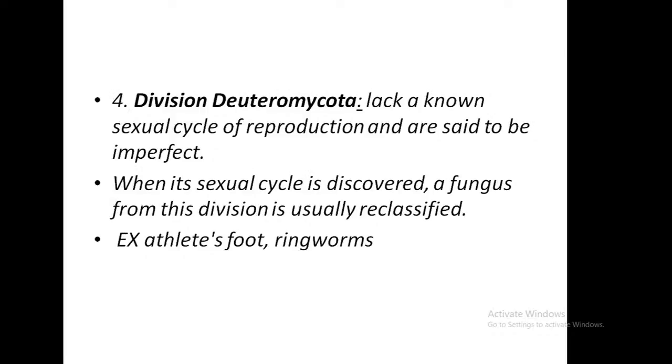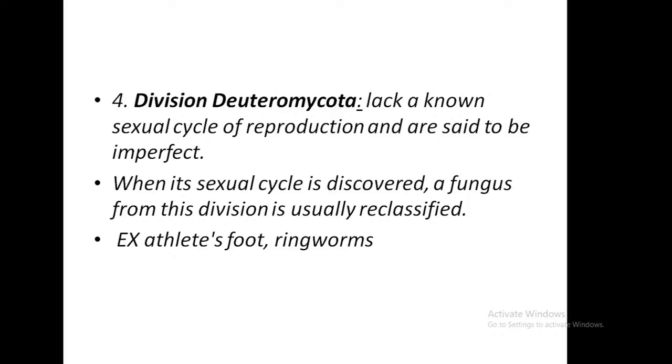Fourth one, division Deuteromycota. Okay, it lacks a known sexual cycle of reproduction and is said to be imperfect.